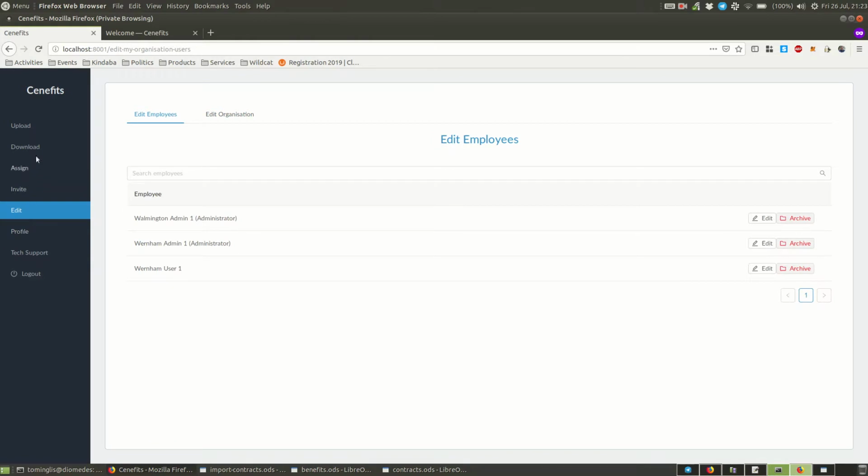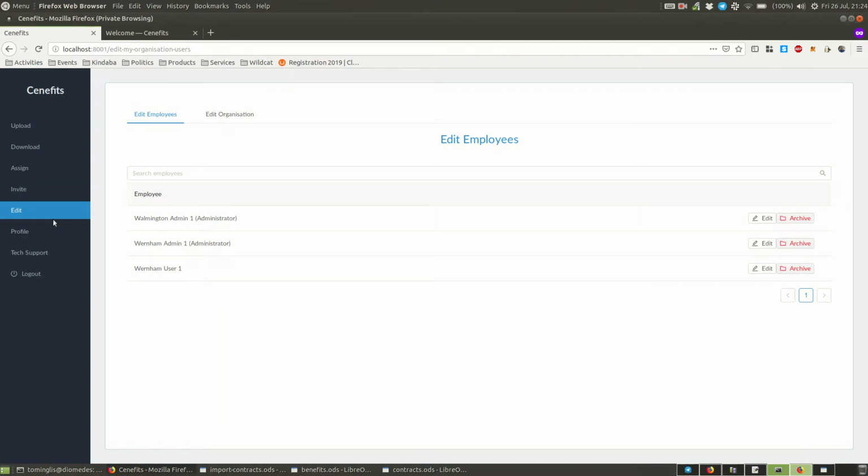I should say, maybe at this point, if you're an SME, you probably just want to have one organisation in Cenefits, and that organisation gets invited to whichever public organisations you end up working with. Whereas if you're a larger organisation, it may be that you have different business units based on different functions or different regions of the country. And in that case, you might want to have more than one organisation in Cenefits, so that the right unit can be invited to the right contract.